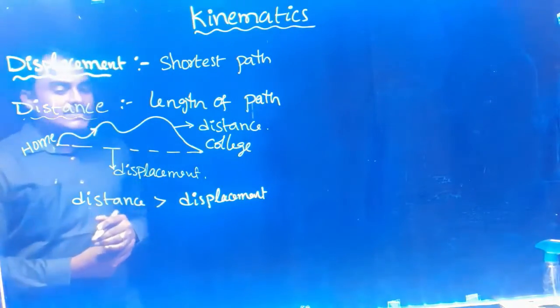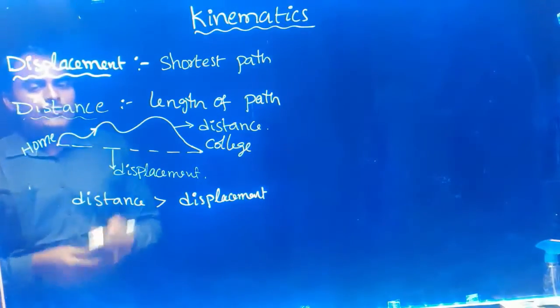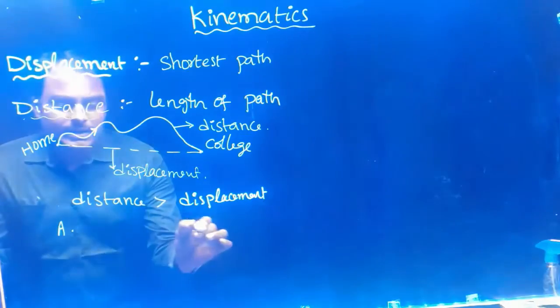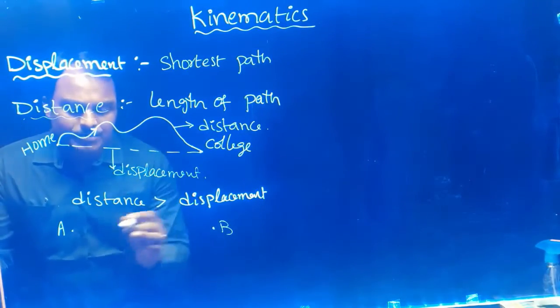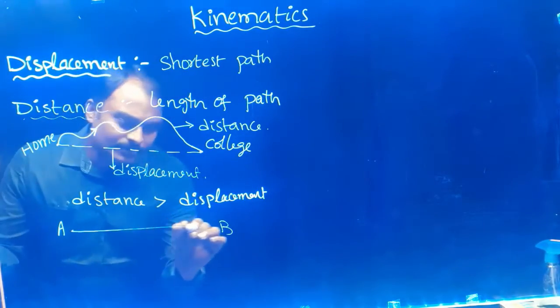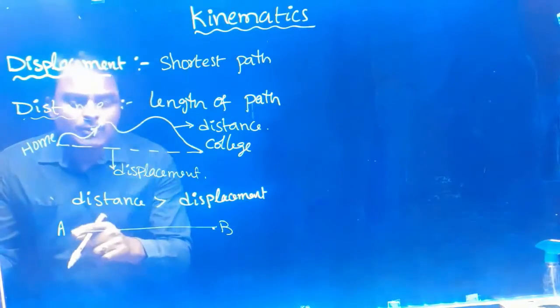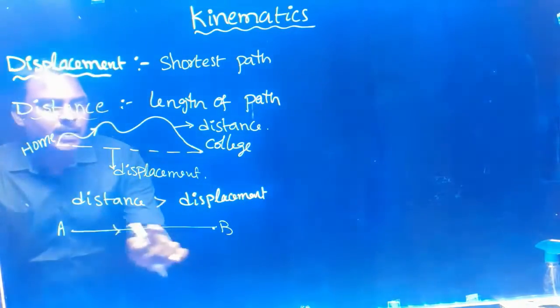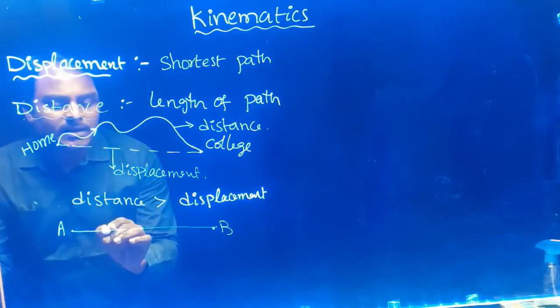Next, let us see another example. If you are going from point A to point B in a straight line like this, this is the path you are going. The length of the path is the distance.